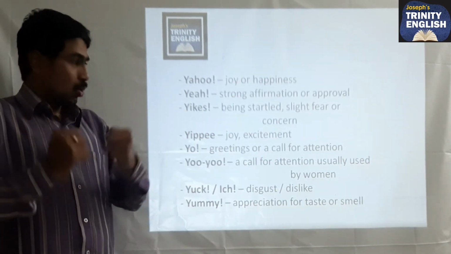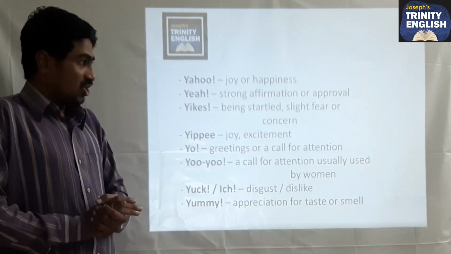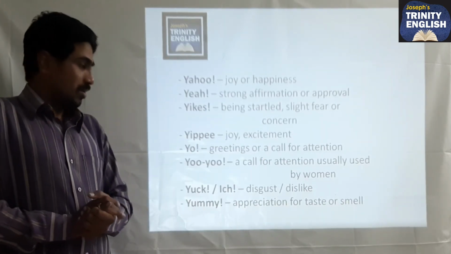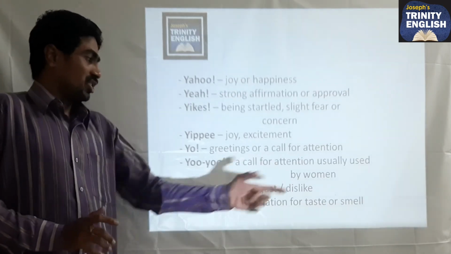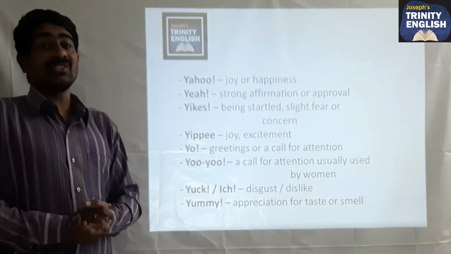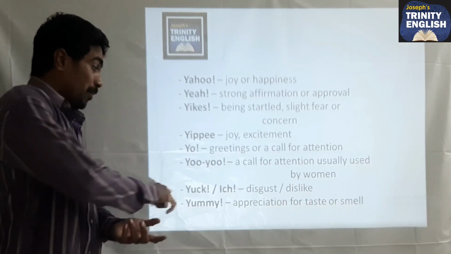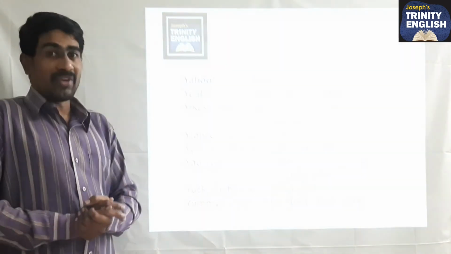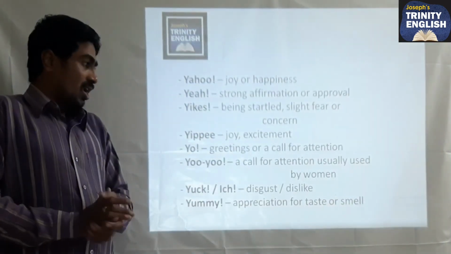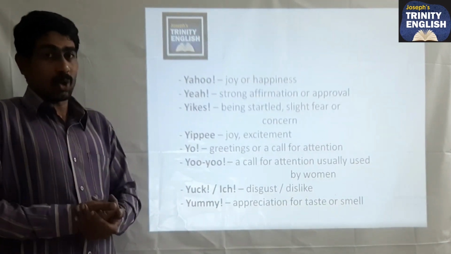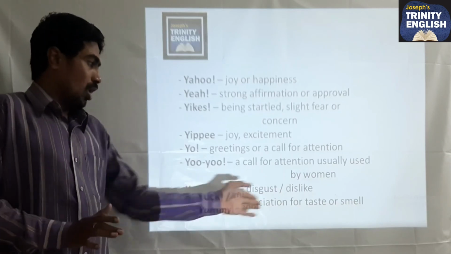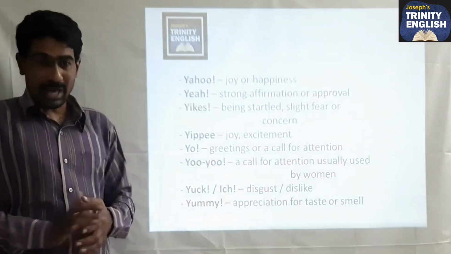And then yoo-hoo. Yoo-hoo is a call for attention usually used by women. And then yuk or ick. And then this is basically used for disgust and dislike. Yummy. This is also a common word which we use, yummy, especially when we want to appreciate some dishes which are cooked in our kitchen. So appreciation for taste or smell.